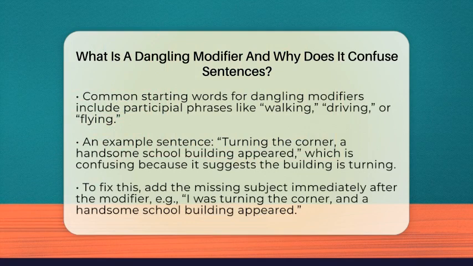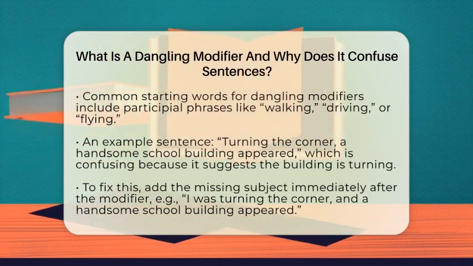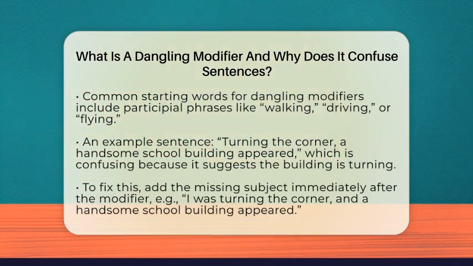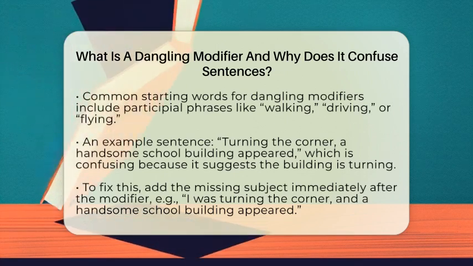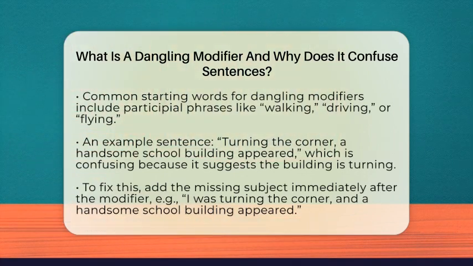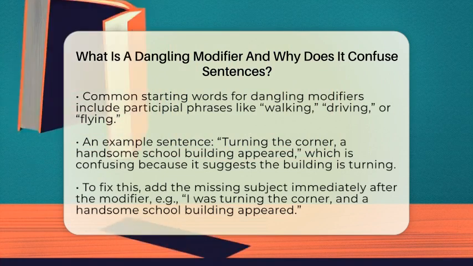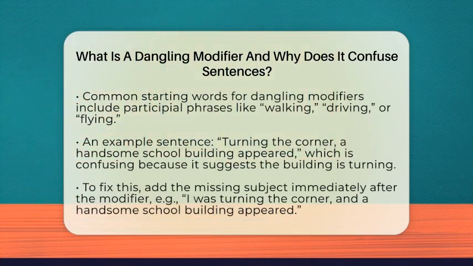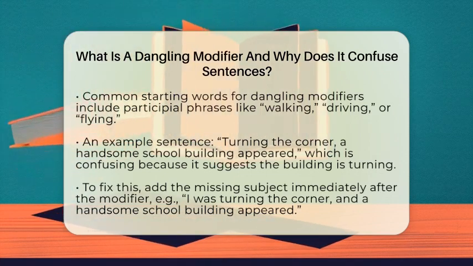Most dangling modifiers show up at the beginning of sentences as introductory phrases or clauses. They often start with words like walking, driving, or flying, which are participial phrases. When the subject that the phrase is supposed to describe isn't right after the phrase, the sentence becomes unclear.